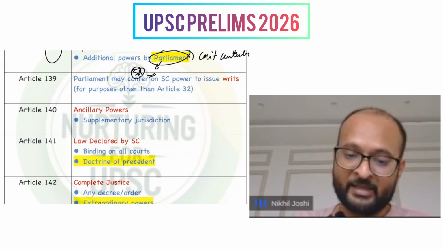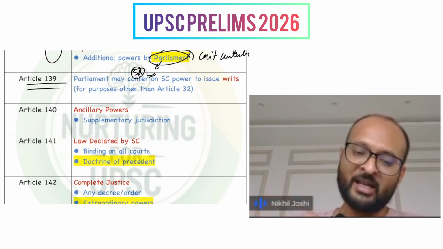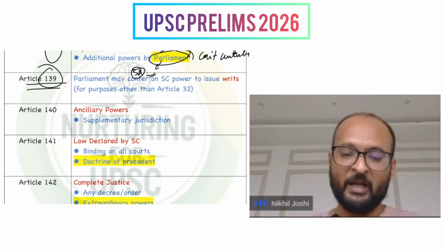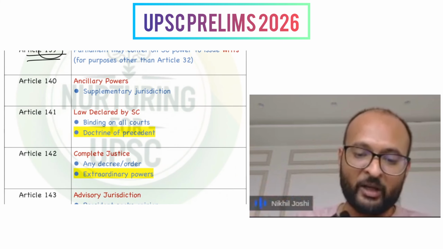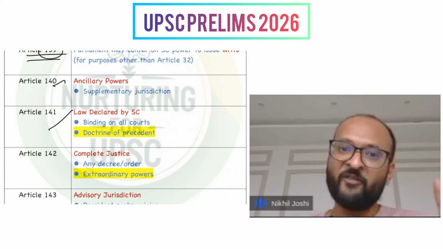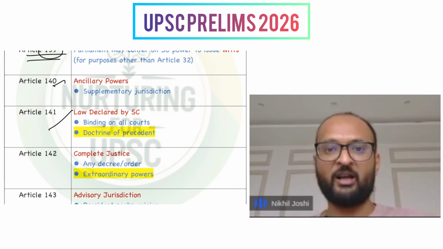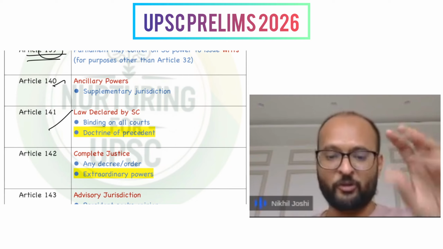This, again, reflected in the discussion which I talked about, is again reflected in Article 139. Then Articles 140 and 141 are other articles which are meant to supplement the jurisdiction power and the enforcement of the provisions of the Supreme Court.